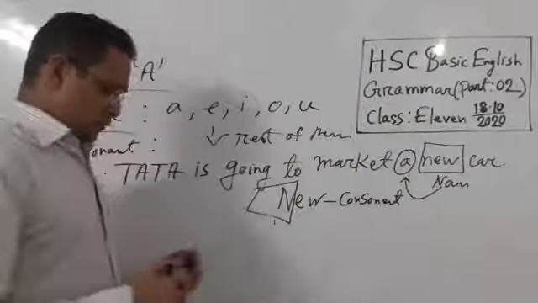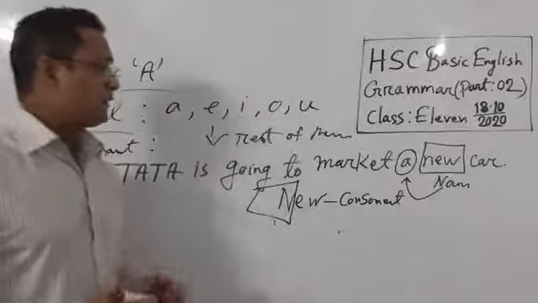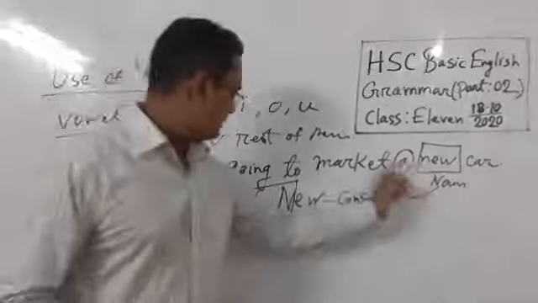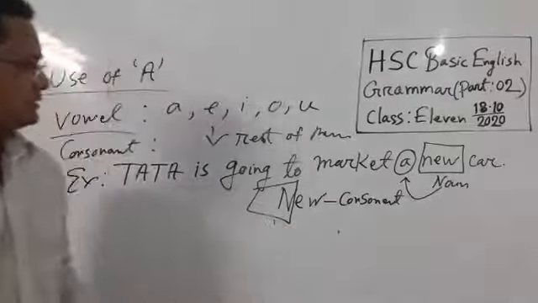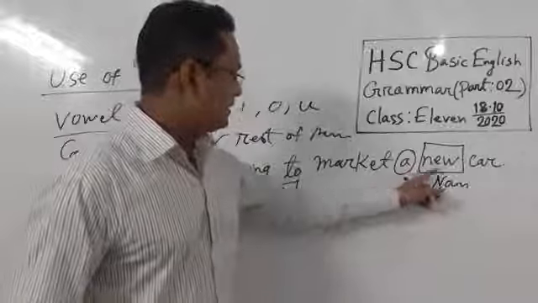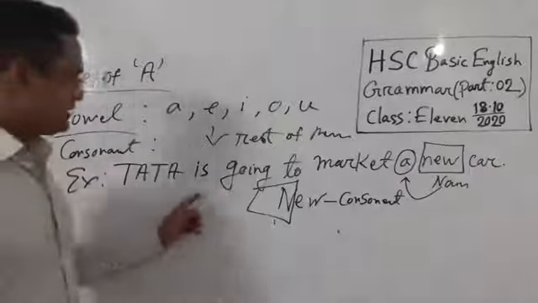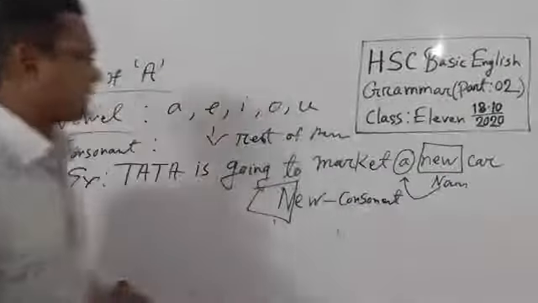So the word we use before the noun or some other parts of speech, if it sounds like consonant, then we use A. That's why here we use A. The line was: Tata is going to market a new car.